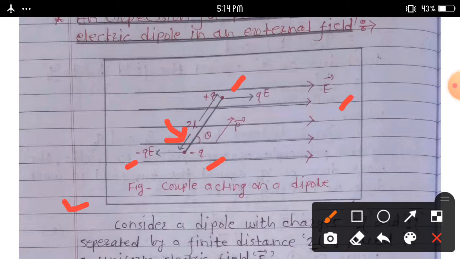Suppose this uniform electric field is E bar. It experiences a torque tau bar, which tends to rotate it as shown in the figure.